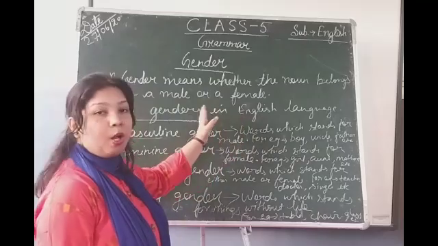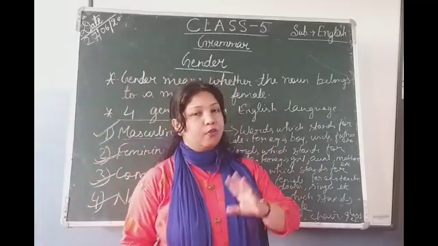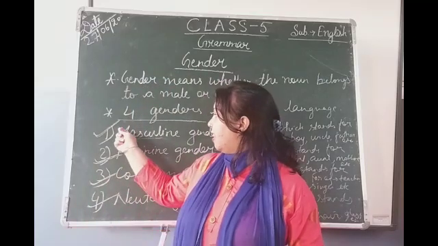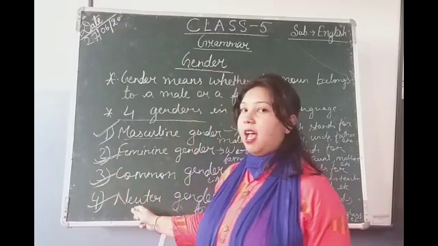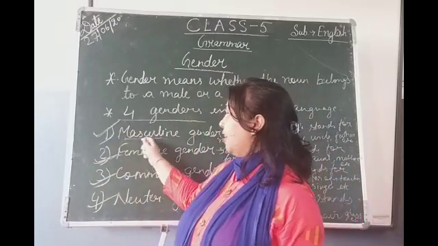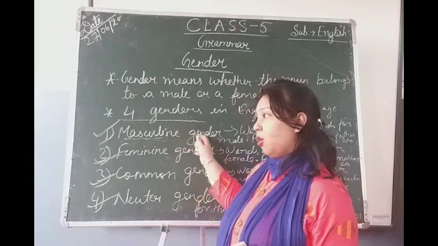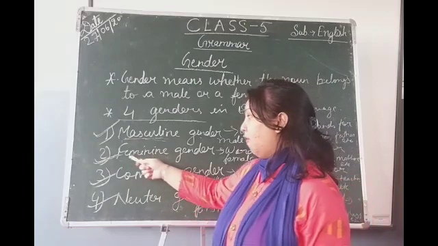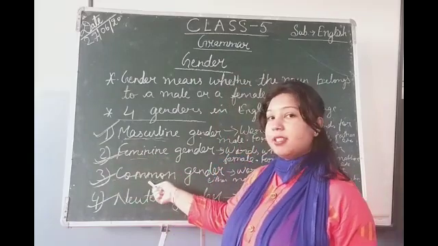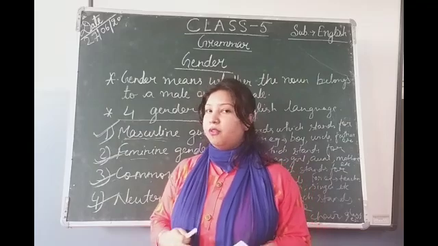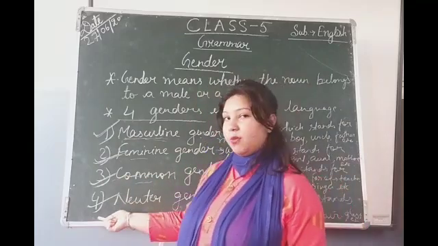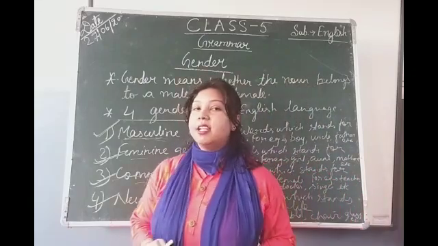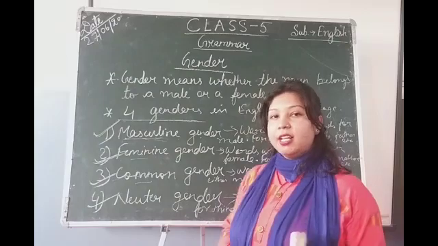Gender means whether the noun belongs to a male or a female or either of two classes. Okay, there are four genders in the English language. What are they? Masculine gender, feminine gender, common gender, and the last one is neuter gender. Masculine means words which stand for male. Feminine gender means words which stand for female. Common gender means words which stand for either male or female, and the last one is neuter gender. It means the words which stand for things without life. It means that they are non-living things. Okay, so it is very clear to all of you.